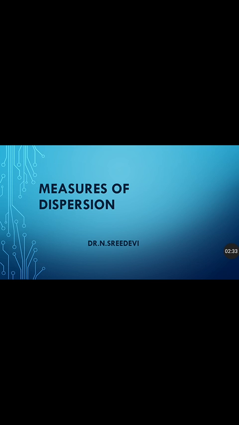So this is not the correct value. It is just the central value. It does not show the variability, that is, how far the other values are spread.